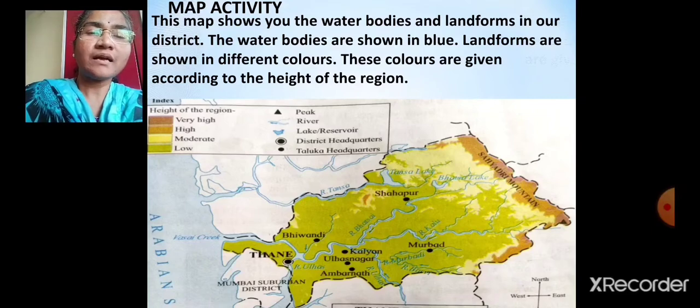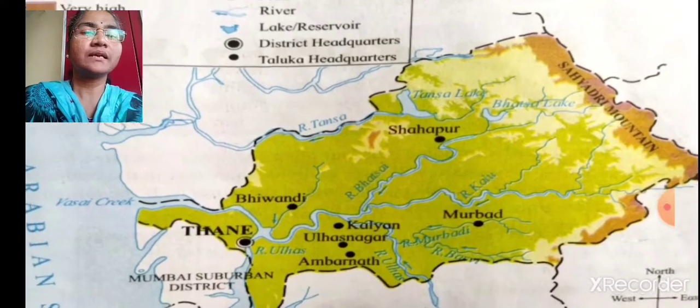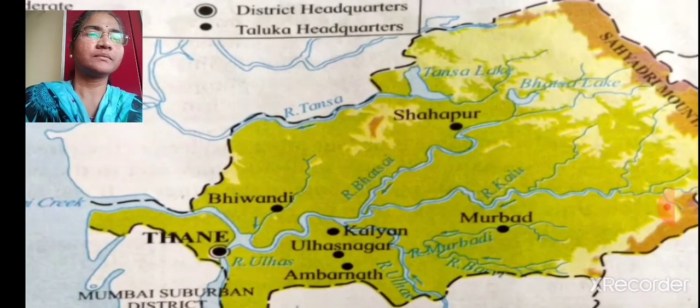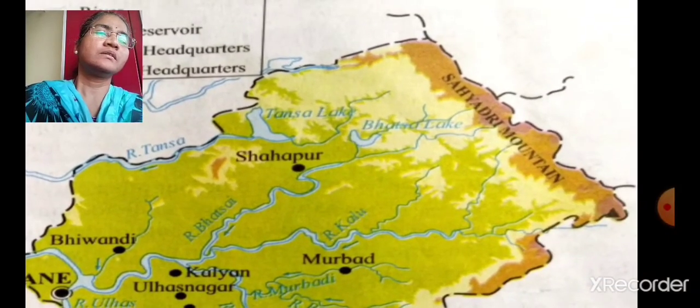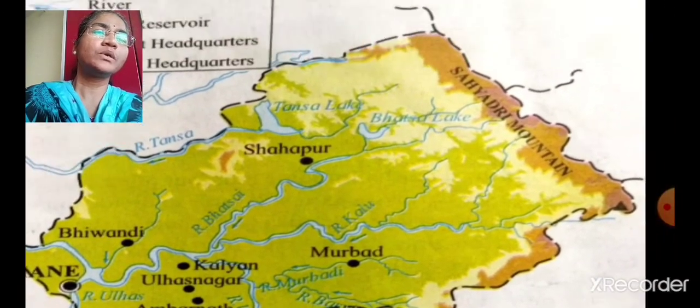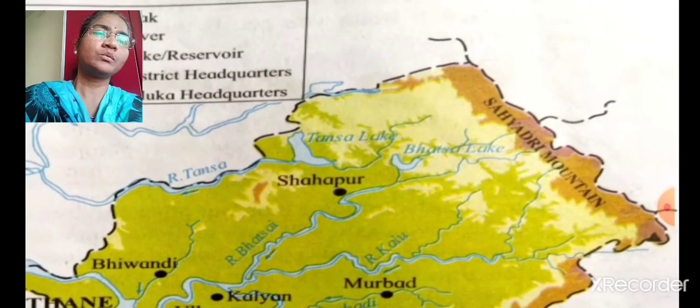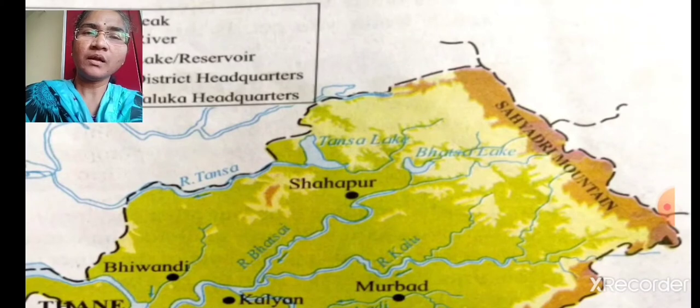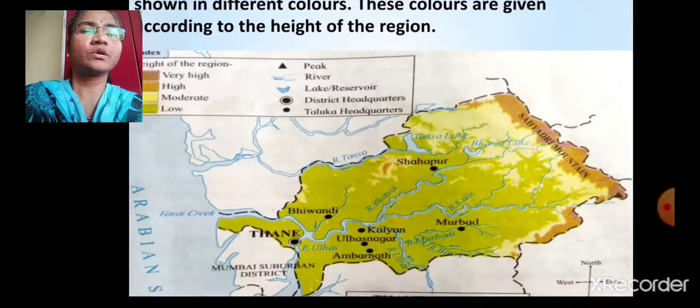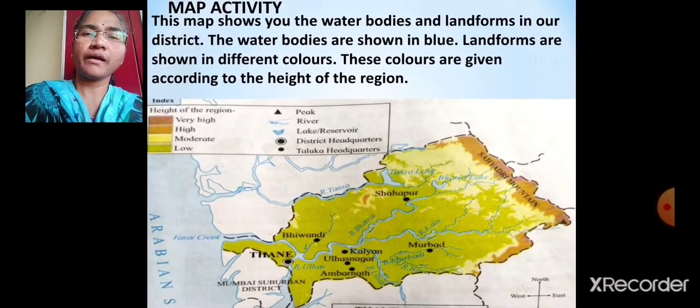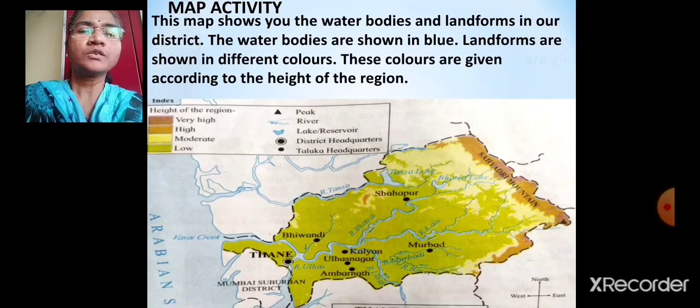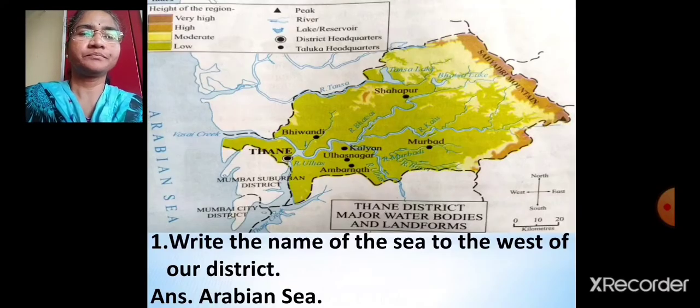Rivers and lakes are shown in blue color. See, here is the Sahyadri mountain. This is the Sahyadri mountain which is shown in brown color because that is very high. So I hope this is clear, children.